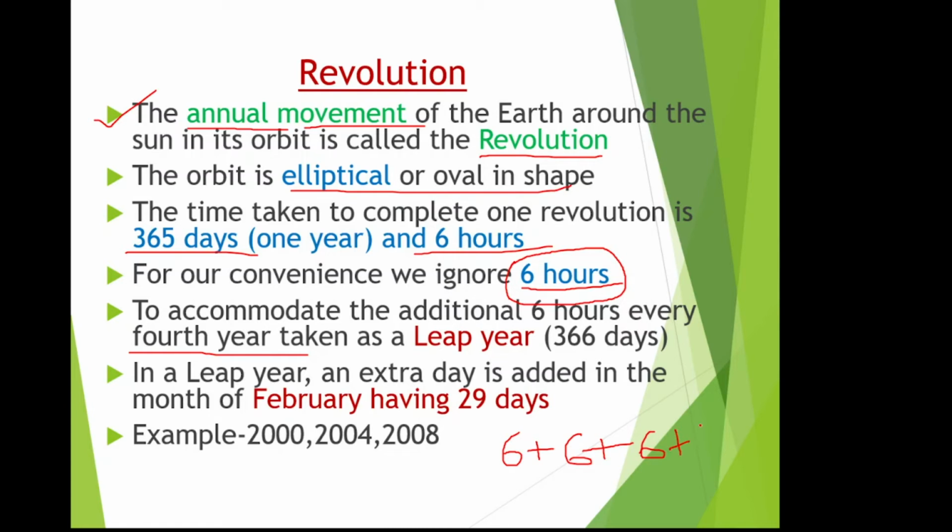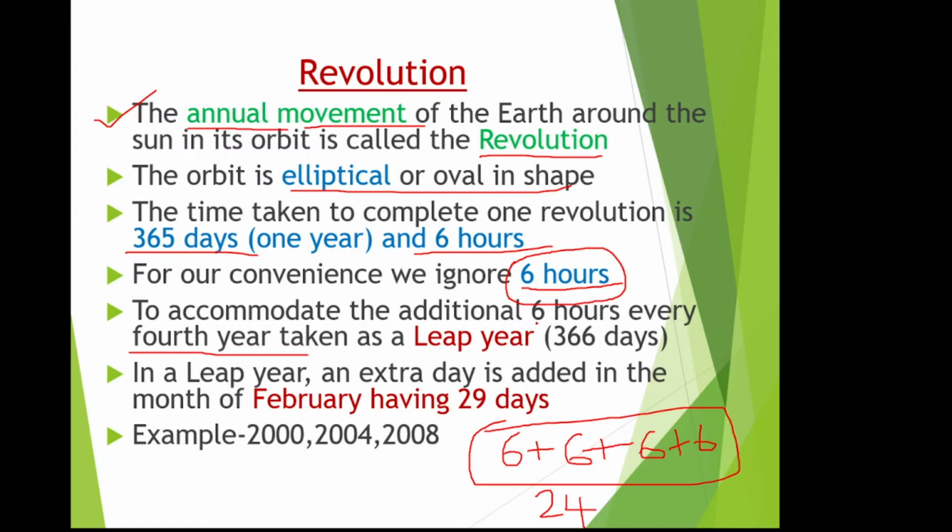What is the answer? It is 24. Then we get an extra day. That is a leap year. To accommodate the additional 6 hours, every 4th year is taken as a leap year. What is meant by a leap year? Normally a year has 365 days, but a leap year has 366 days. One extra day will come.